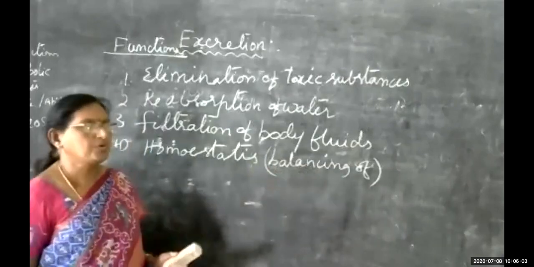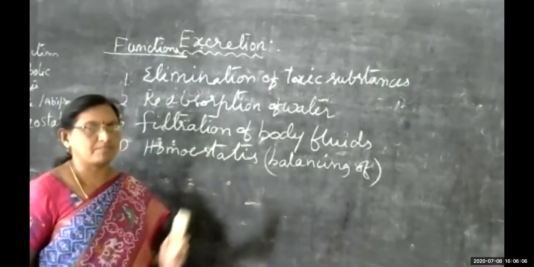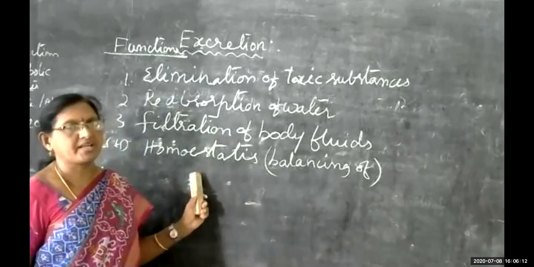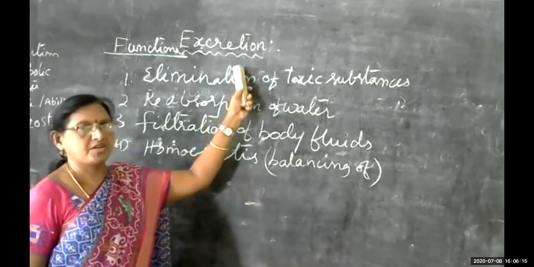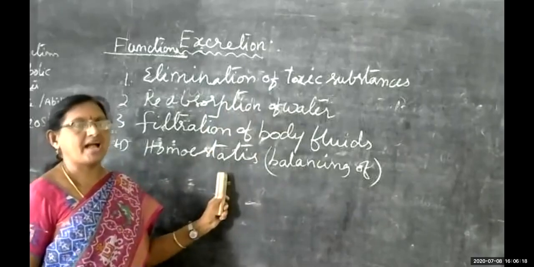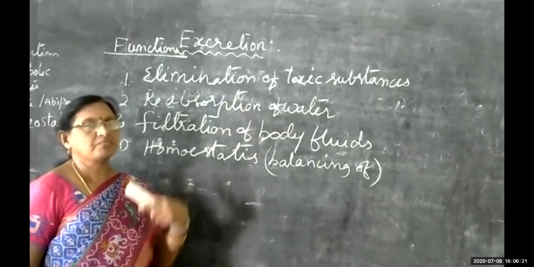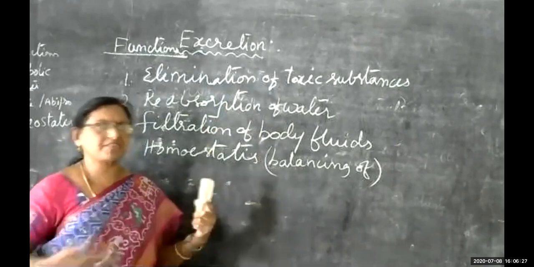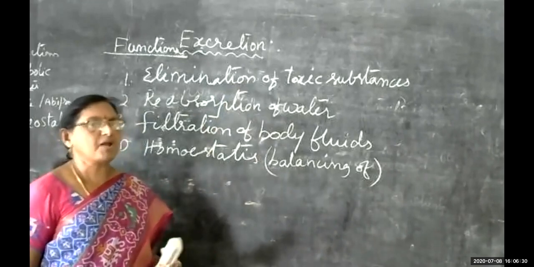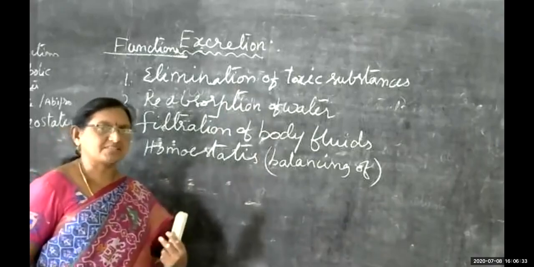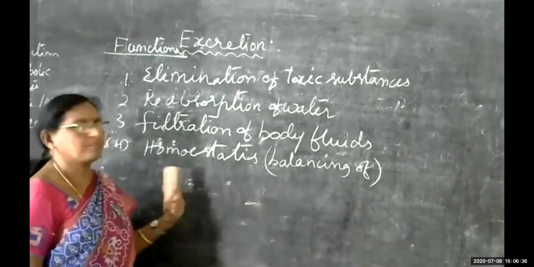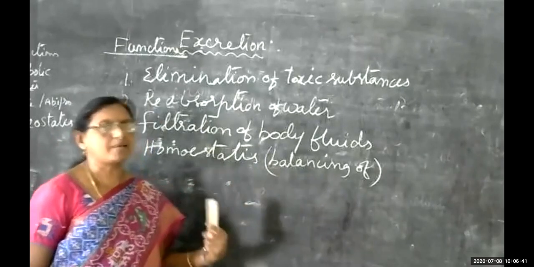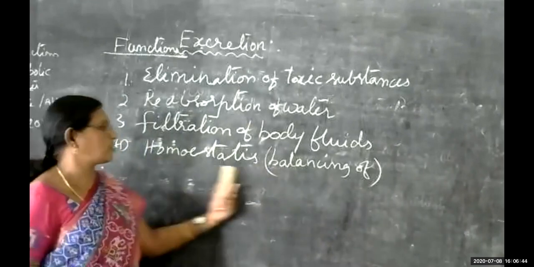I will give you one or two examples here. The sugar levels in our blood: the secretion of insulin and maintenance of sugar levels in our body is maintained with the help of the excretory system. So that is a kind of homeostasis itself. And our body temperature, which must always be 98.6. Our body is exposed to different climatic conditions, but by all means, children, the body temperature should not rise. In disease conditions it gets raised, no problem, but as we are warm-blooded animals, the body temperature is to be maintained in a proper way. That is also an example of homeostasis.